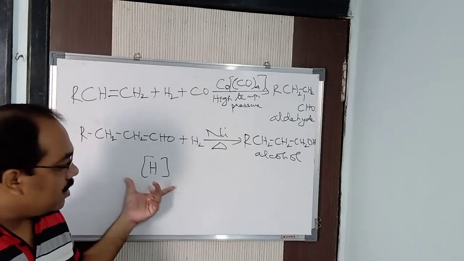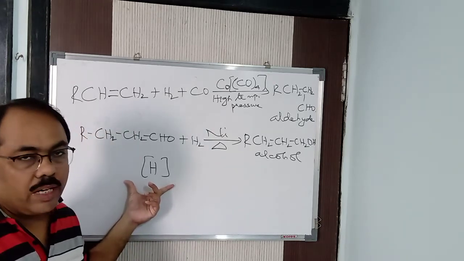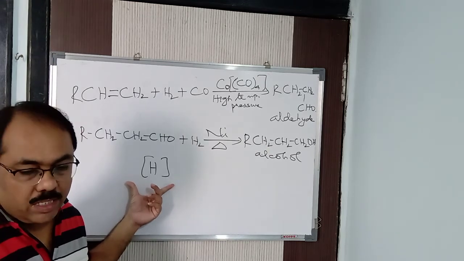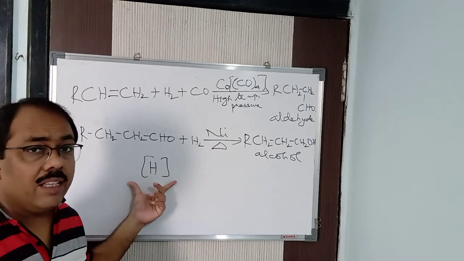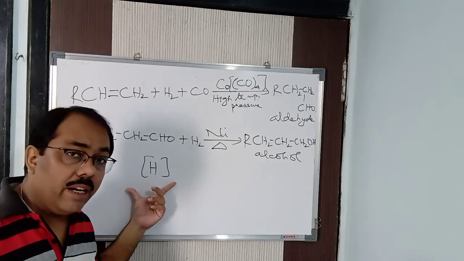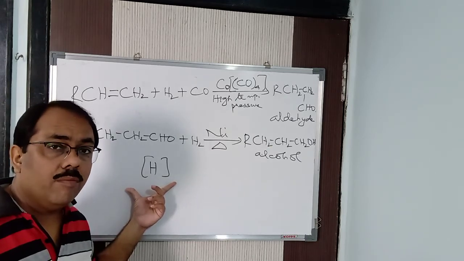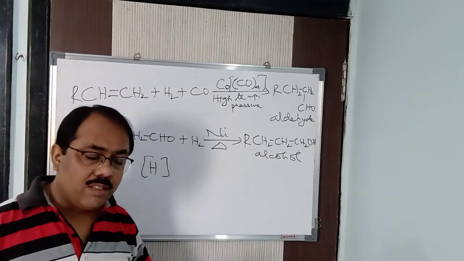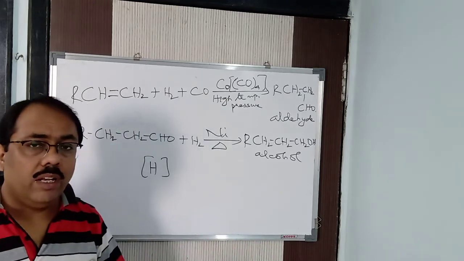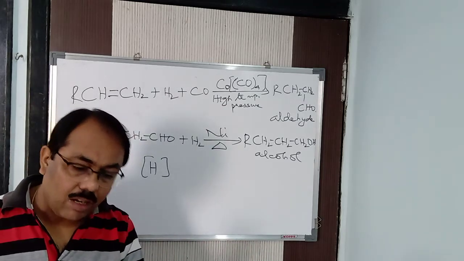And this nascent hydrogen is highly reactive in nature, because hydrogen does not exist in the atomic state; it exists in the molecular state. So hence it is highly reactive, and it helps in reduction. We get it from the reducing agent, like when zinc reacts with HCl, when zinc reacts with H2SO4, when sodium reacts in the presence of alcohol.